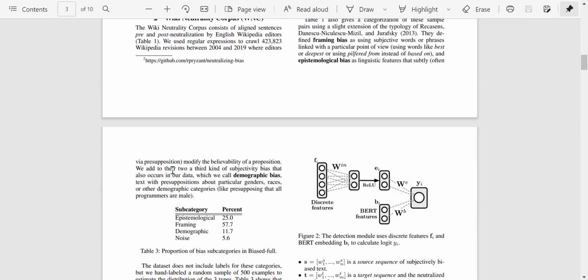All right. We add a third kind of subjectivity bias that also occurs in our data, which we call demographic bias. So text which has presupposition about particular gender, race, or other demographic categories. So maybe some text is assuming that a particular race is more likely to do something, or a particular gender is more likely to earn something or be good at something. So all of that comes in under this.